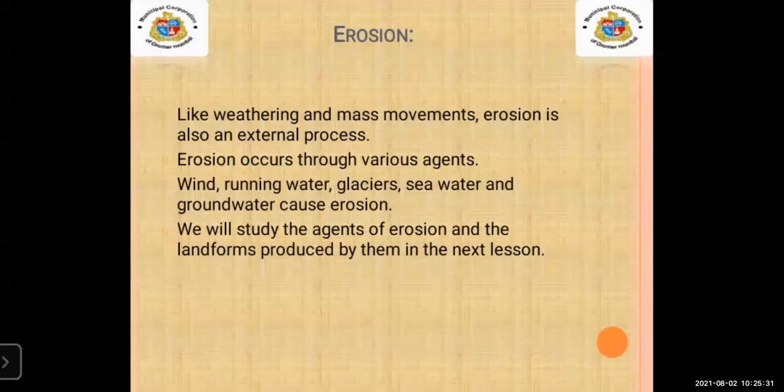There are 5 agents of erosion, and due to them new landforms are produced.